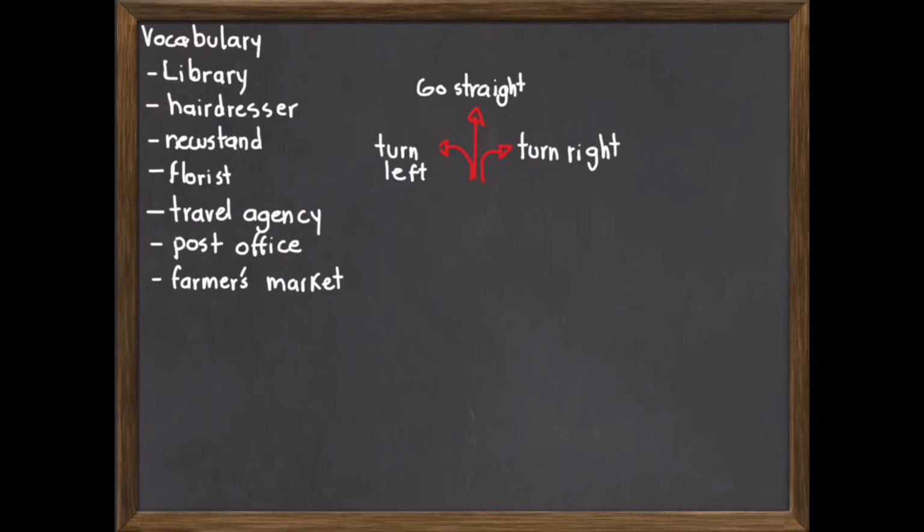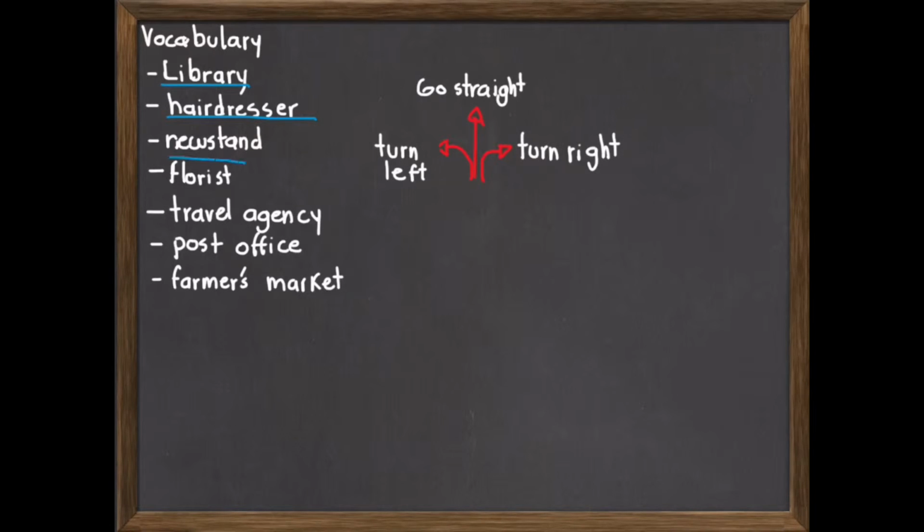Now, let's review some vocabulary that we learned during this module. We already saw the words library and hairdresser, but let's repeat them. Library, hairdresser. The library is where you go and read books. It's not the same as Spanish, because in Spanish the word librería is a place where you buy books. In the library you go and read books, you borrow books. The hairdresser is where you go and get your hair cut or painted.